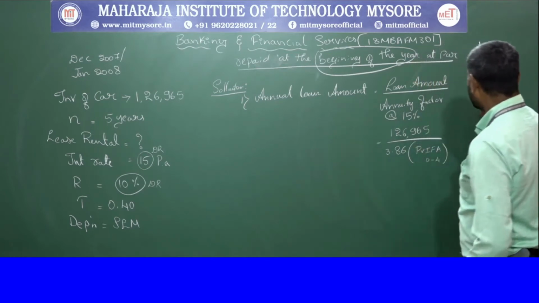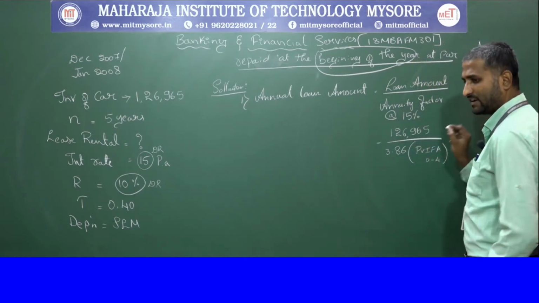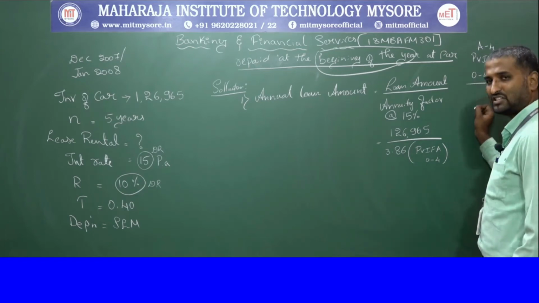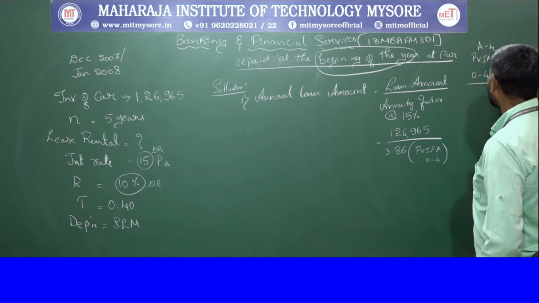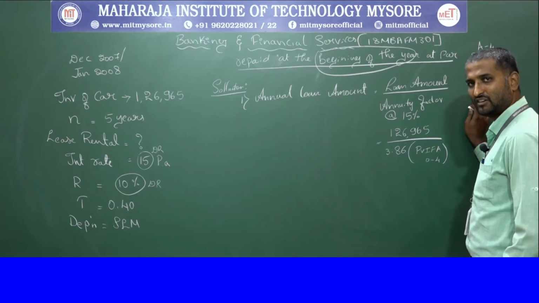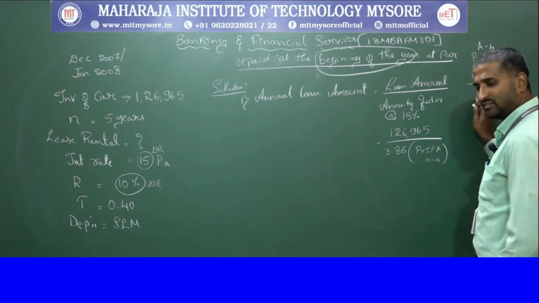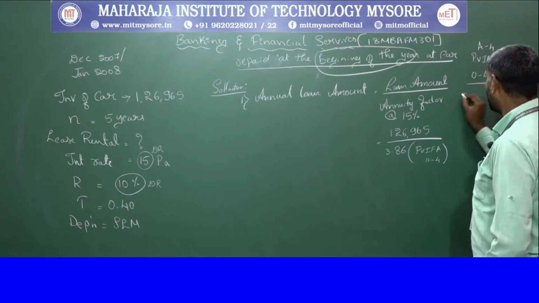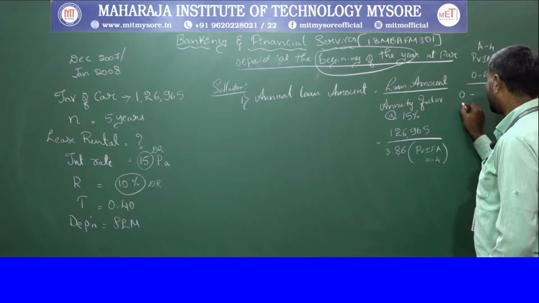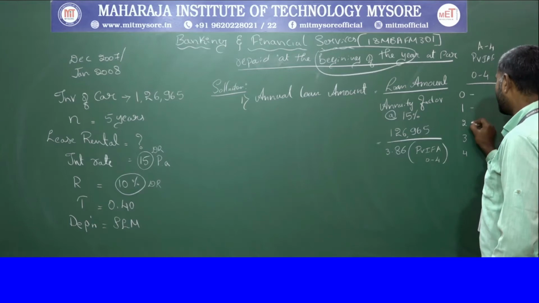In the A4 table, you can find that for each year you are able to find the present value factor, where the 0th year, first year, second year, third year and fourth year.